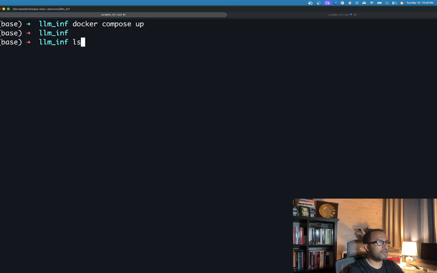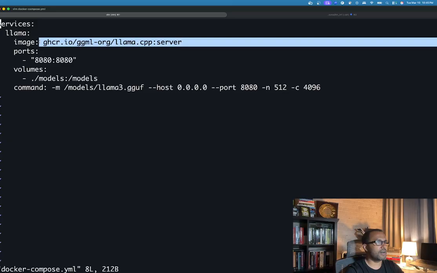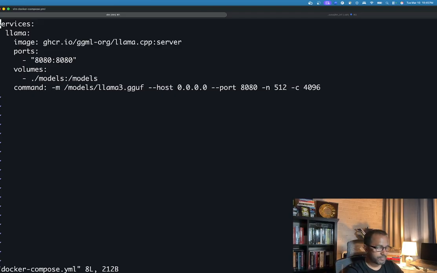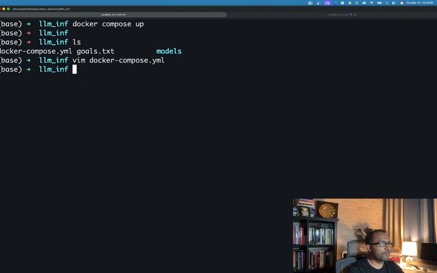How it is starting, it's using this Docker Compose file. In that Docker Compose file, what we did, again I'm going to go back, is that there is a container. We are going to start this container with this port, and then we are mounting our model directory, and when the container starts, this is the command that will be run. Simple enough. So let's run it. Docker compose up.